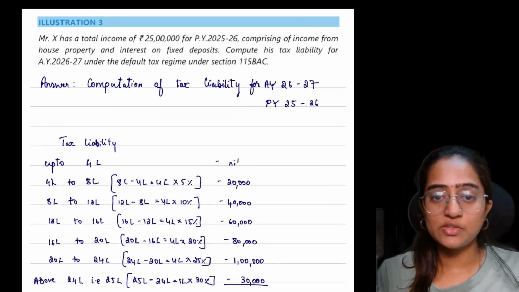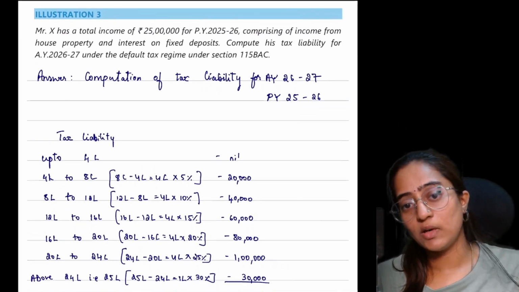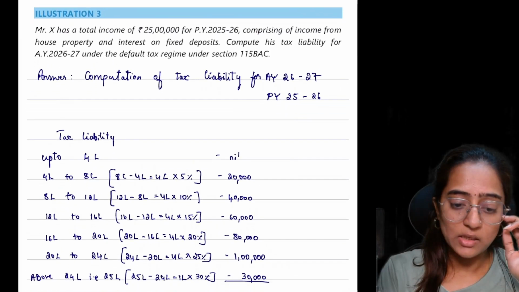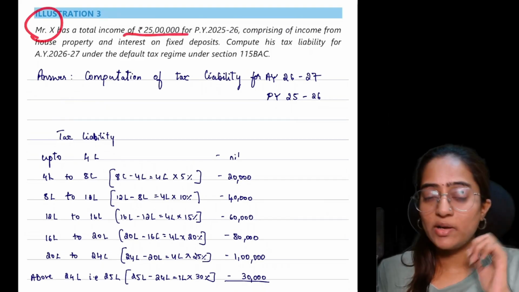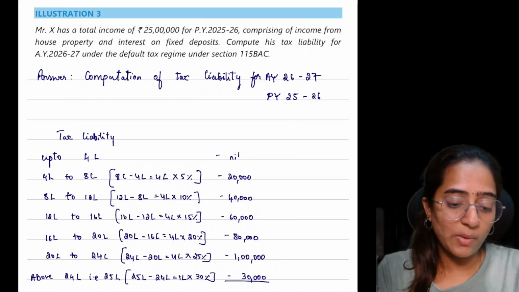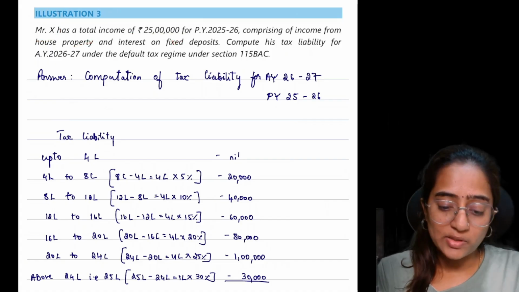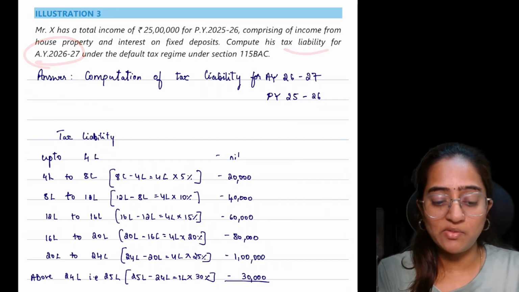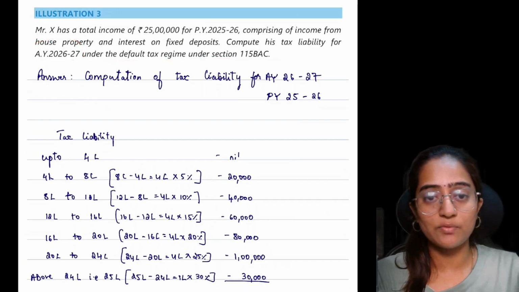This is illustration 3 from chapter 1 of the ICAI material. Mr. X has total income of 25 lakh for PY 25-26, comprising income from house property and interest on FD. Compute his tax liability for AY 26-27 under the default tax regime under section 115BAC.